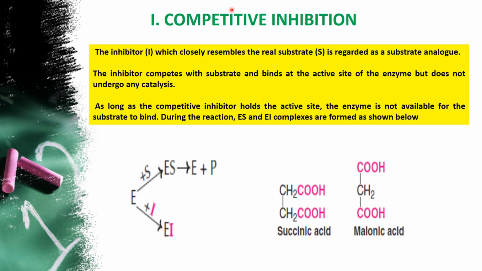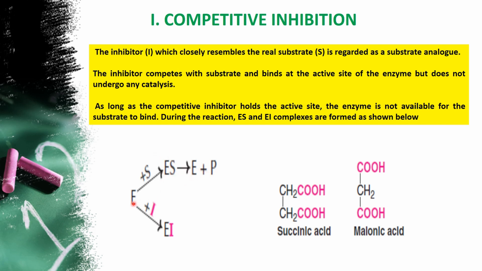So first we'll move on to the competitive type of inhibition with an example. In the last slide I explained what competitive inhibition is and how it is going to act. Now I am going to explain with an example. For example, the inhibitor is represented as I and the substrate is represented as S. During binding with the active site, there is a possibility of formation of ES, and if ES is formed, definitely a product will be produced.